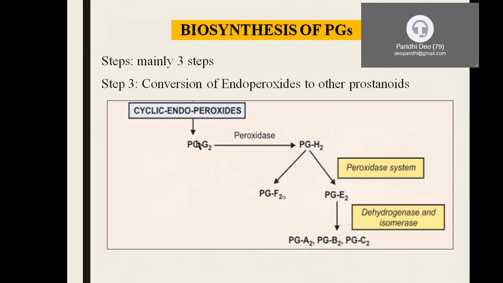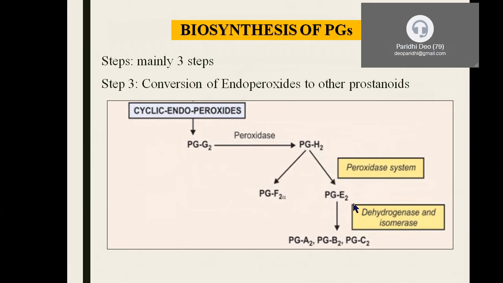ये दोनों कंपाउंड्स बहुत अनस्टेबल रहेंगे. जब भी प्रोडक्शन होगा, whenever they get produced, PGG2 and PGH2, immediately they are going to be converted into other prostaglandins because they are unstable molecules. Upon the peroxidase system again, they give rise to PGF2 alpha and PGE2.